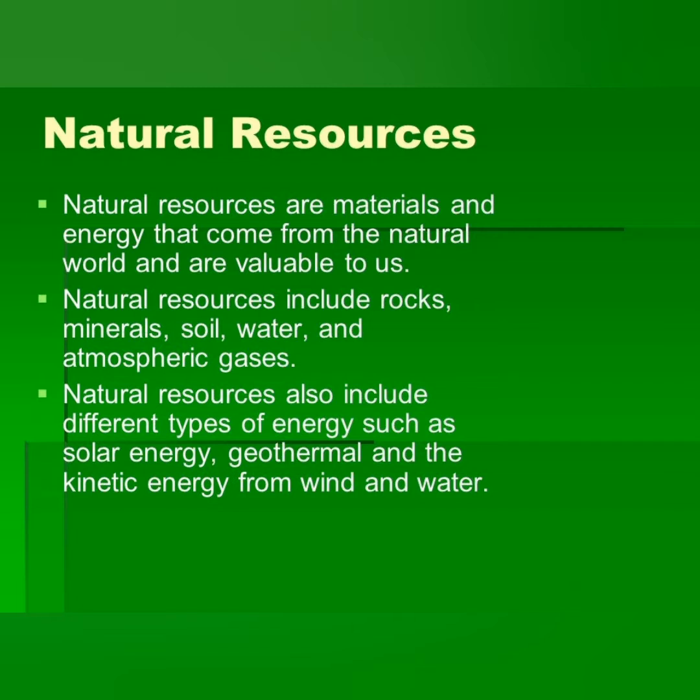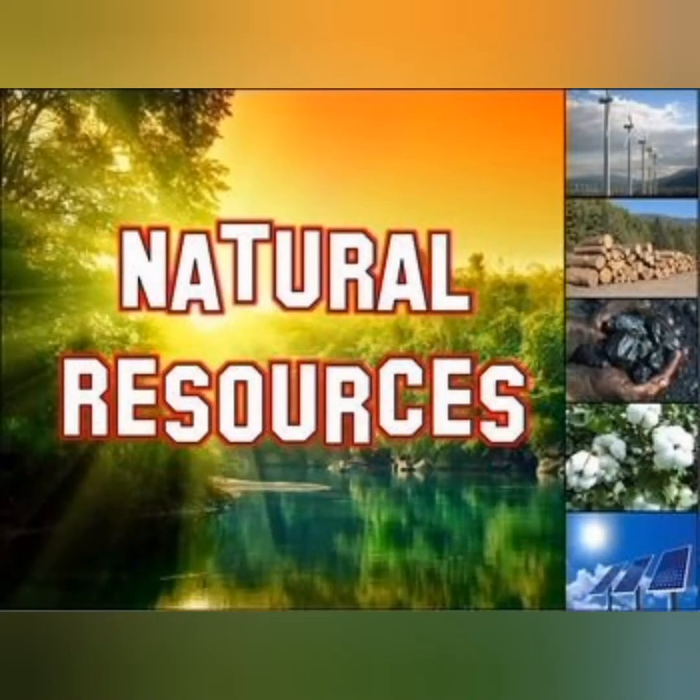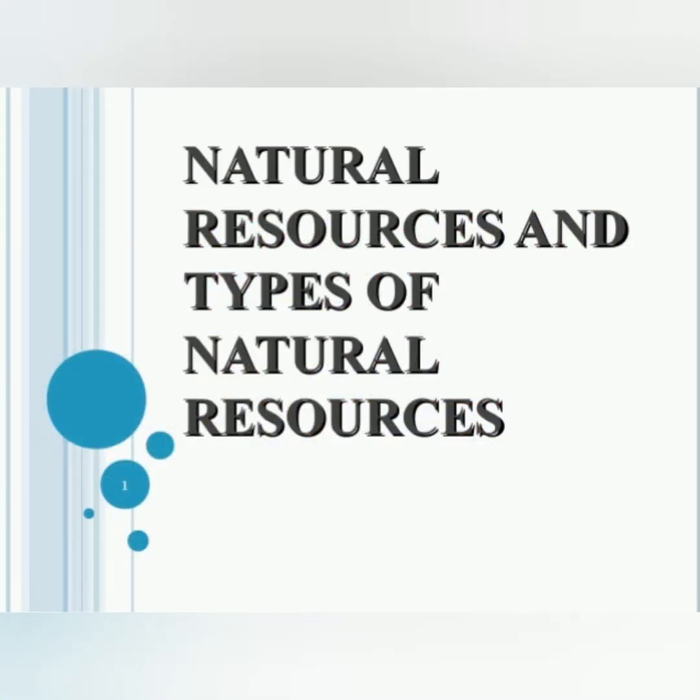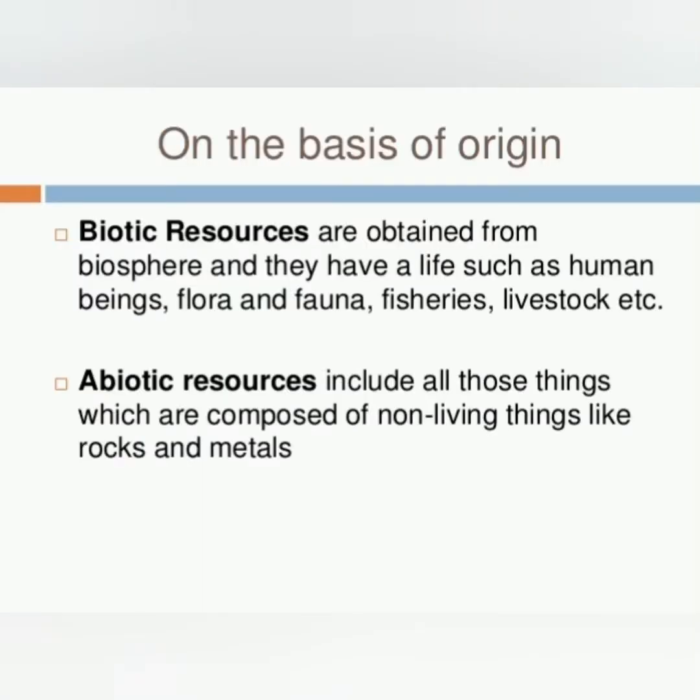On the basis of origin, first we see biotic resources. Biotic resources are found in the biosphere. That is, they include forests, crops, birds, animals, fishes, man, and materials that can be obtained from the biosphere. Fossil fuels such as coal and petroleum are also included in this category because they are formed from decayed organic matter.